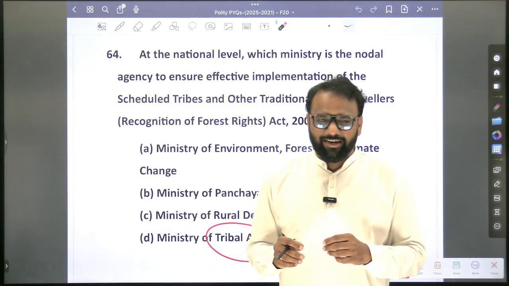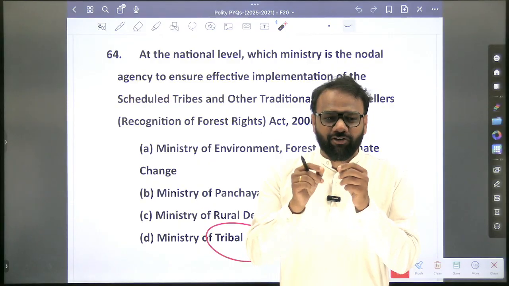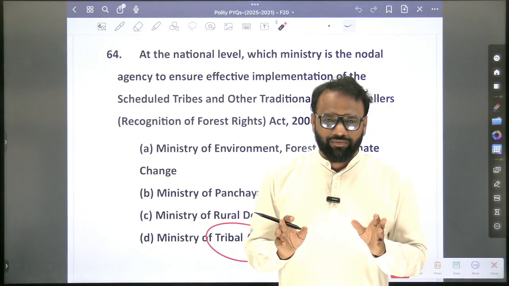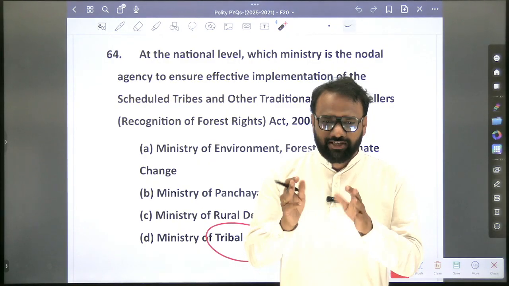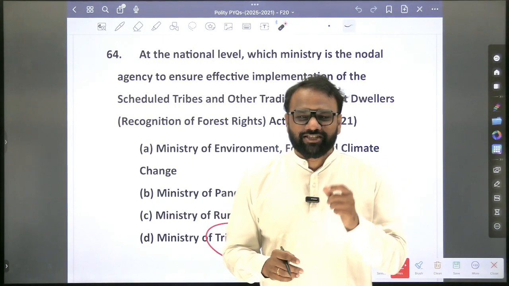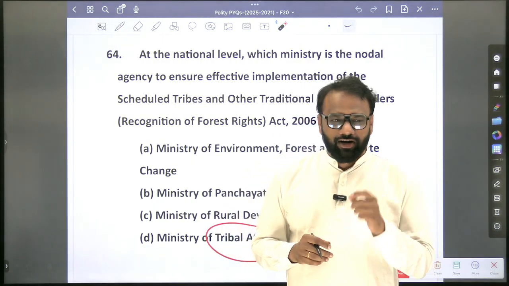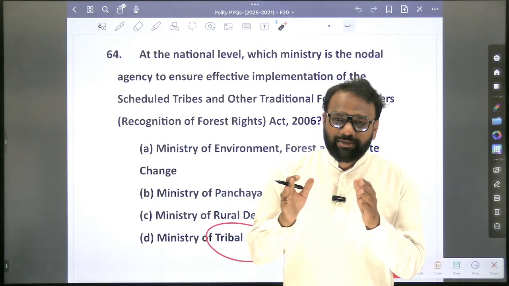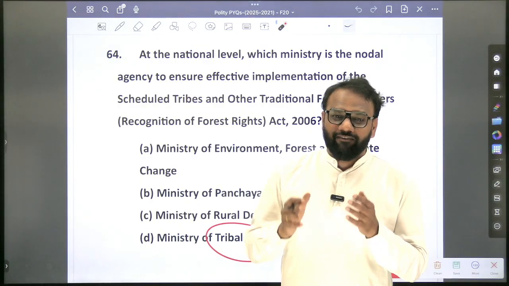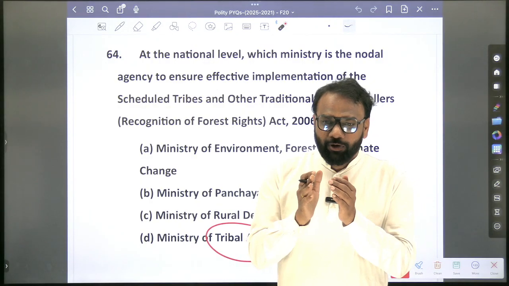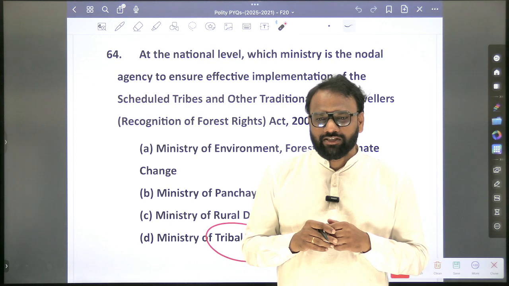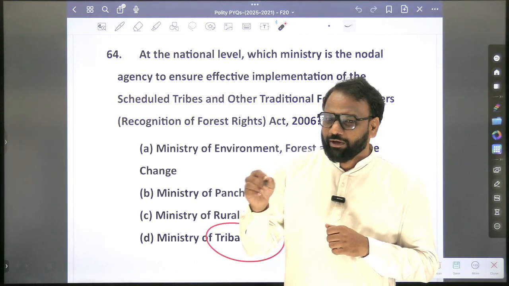So which state has the highest number of tribes? Madhya Pradesh. Population wise, which state has the highest number of tribes? You'll search it, at least to take it as a question. Okay. Which state has the highest number of tribes? Next, which tribe is the largest tribal group? Whether it is Santal or any group, means which tribal group has the largest population? Okay, largest population.